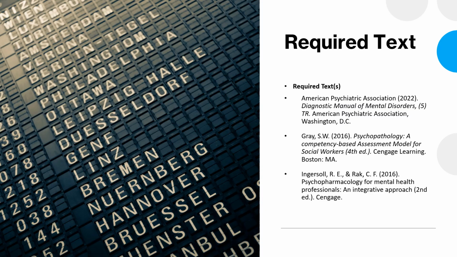In this course, your required text will be the DSM-5-TR, developed by the American Psychiatric Association, 2022. You're also going to have Psychopathology and Competency-Based Assessment Model for Social Workers, the 4th edition. And you're also going to need Psychopharmacology for Mental Health Professionals: An Integrative Approach. Those are the three texts you will need throughout this course to complete your assignments, and to accurately gauge and learn the content required for the course.